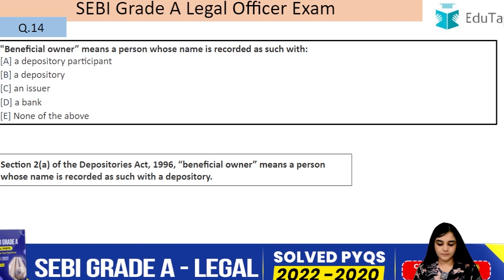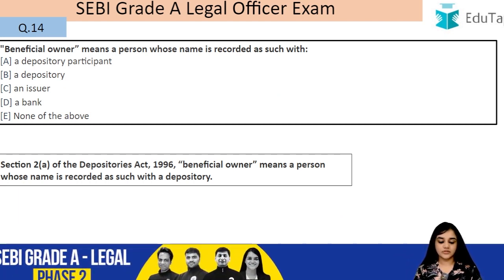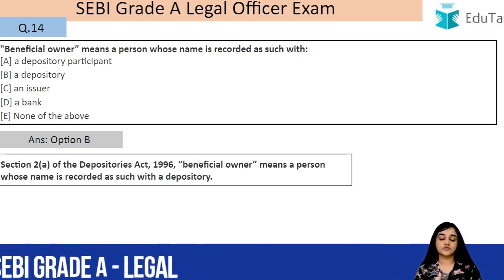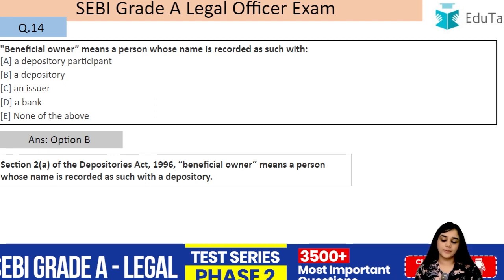Question number 14. Beneficial owner means a person whose name is recorded as such with. So this we have already done. It is whose name is recorded with the depository. It is given in section 2A. You have to remember this section also. It is section 2A of the Depositories Act 1996. So beneficial owner means a person whose name is recorded as such with the depository.